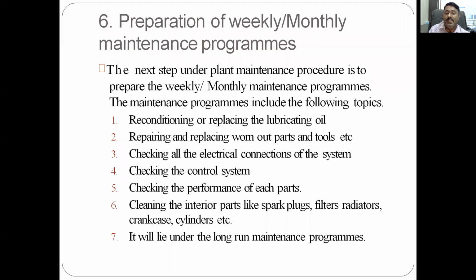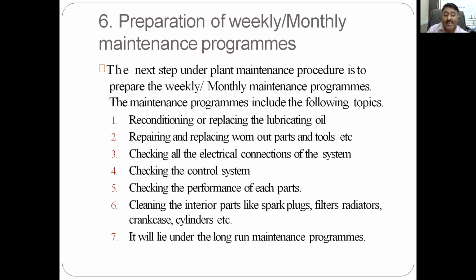Then checking all the electrical connections of the system. Again, this is one type of preventive maintenance: checking all the electrical connections after a certain time, to see whether all are safe. Checking the control system, which is a closed system. For that machine, what control system is there? Checking whether it is giving the correct feedback signals and data as per requirement. Checking the performance of each part. What will this give? Gear is okay, bearing is okay, thermocouples are working and giving good results, shaft is running okay, no misalignment.